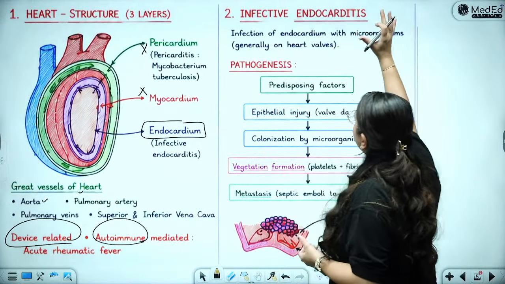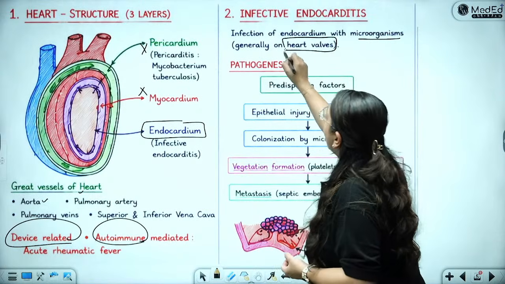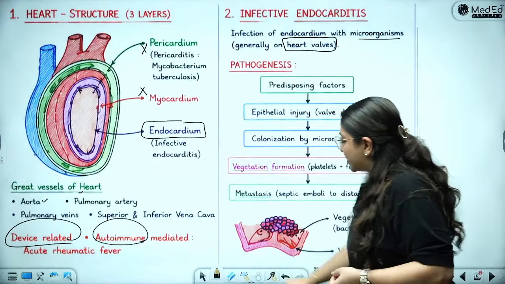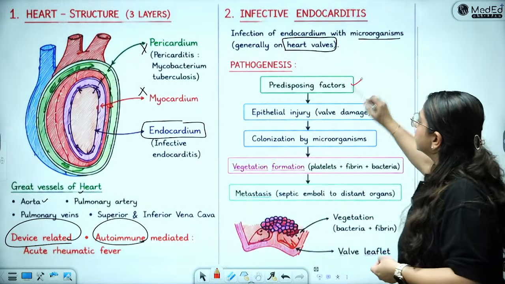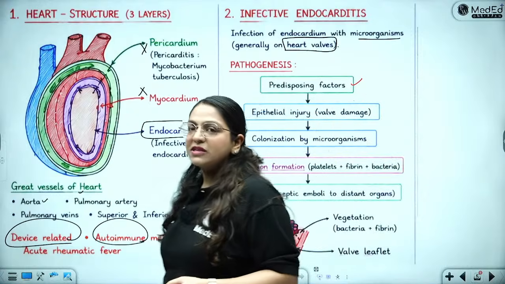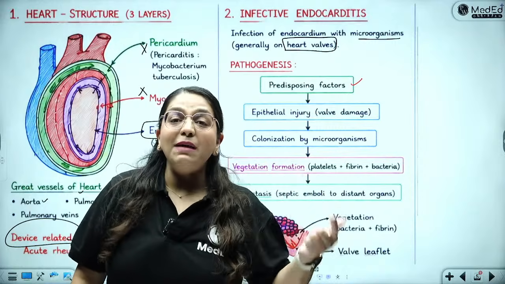When I say infective endocarditis, the microorganisms generally infect the heart valves. So what is the pathogenesis? Then the next step you will write is the pathogenesis. Of course, there are some predisposing factors. What are the predisposing factors? There could be a prosthetic valve which has been placed inside. There could be a damaged heart valve.